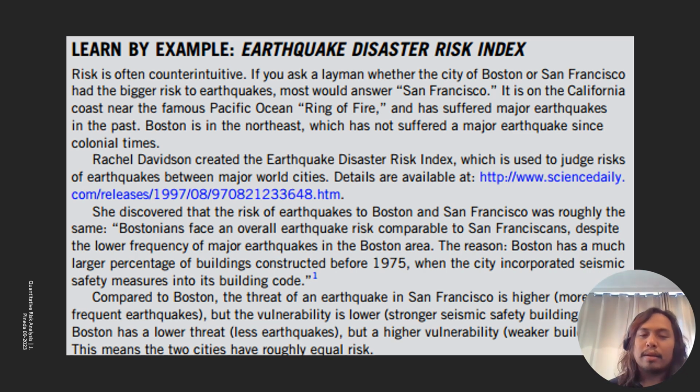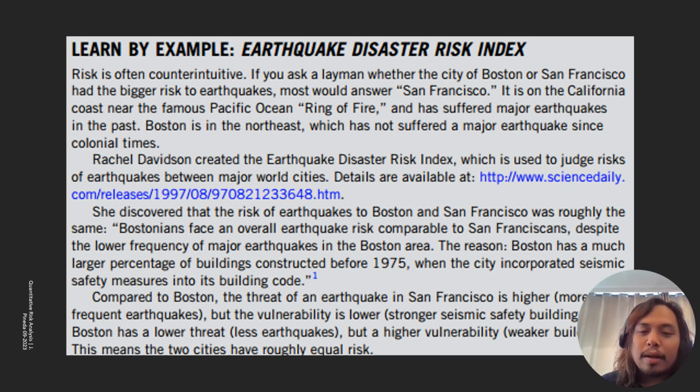Okay, so in terms of threat, it's San Francisco that has the higher threat rating. Boston, low. But if you notice here in the second part, they're saying that because San Francisco knows that there are a lot of earthquakes happening in their area,